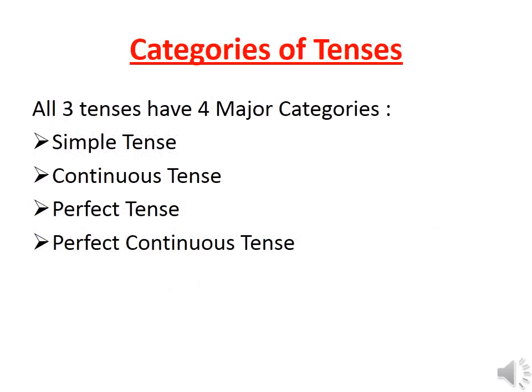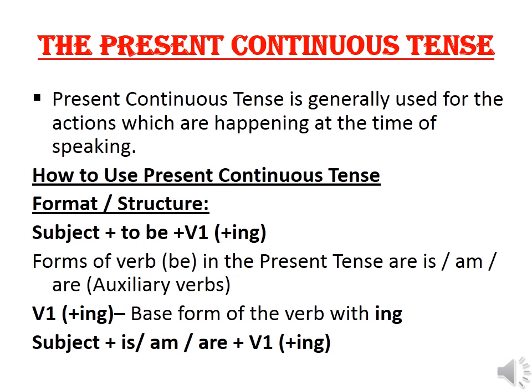All three tenses have four major categories. First is the simple tense, second is the continuous tense, third is the perfect tense, and fourth is the perfect continuous tense. Now we will learn about present continuous tense. Present continuous tense is generally used for the actions which are happening at the time of speaking.